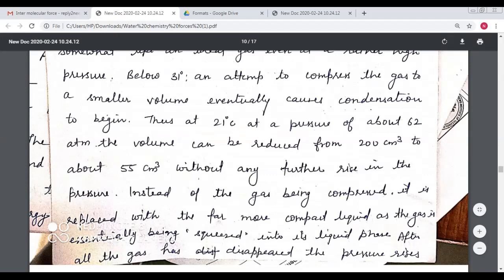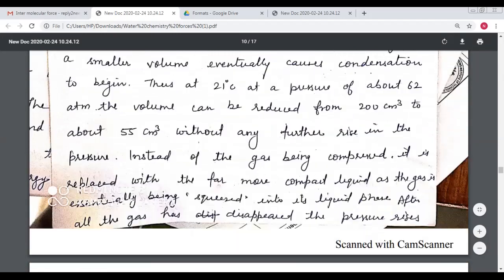Thus, at 21 degrees, at a pressure of about 62 atmosphere, the volume can be reduced from 200 cubic centimeters to about 55 cubic centimeters without any further rise in pressure. Instead of the gas being compressed, it is replaced with a far more compact liquid, as the gas is essentially being squeezed into its liquid phase.